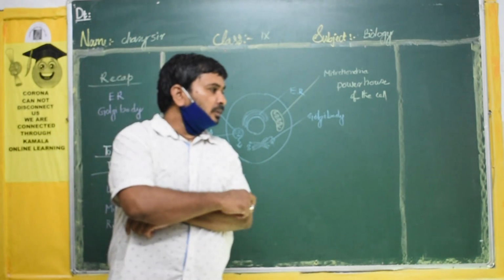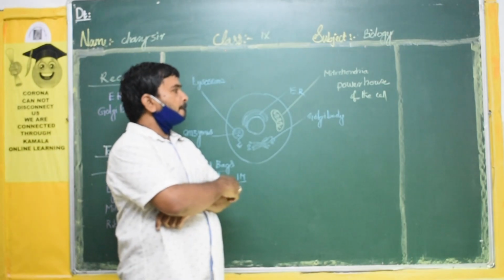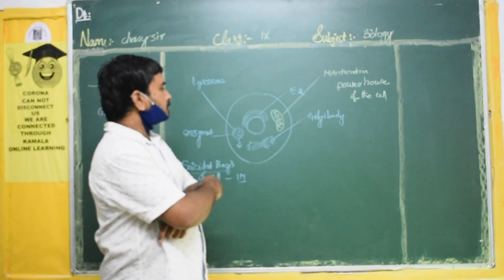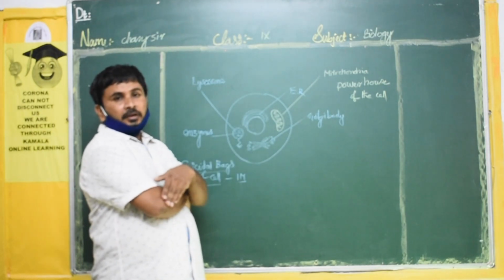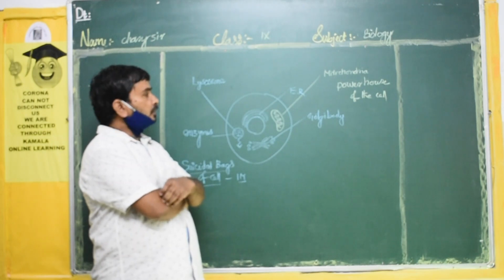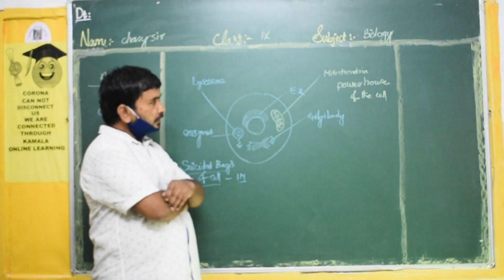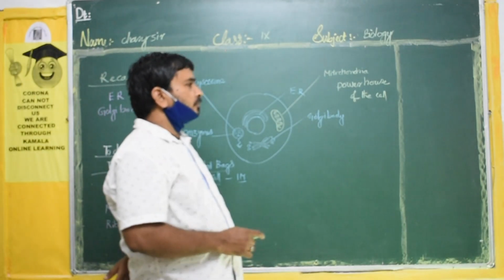Same here, the cell also needs energy for different functions: to produce proteins and lipids, carbohydrates, and for the different chemical reactions within the cytoplasm. For that they need energy. That's why the mitochondria will produce energy. That is called the powerhouse of the cell.